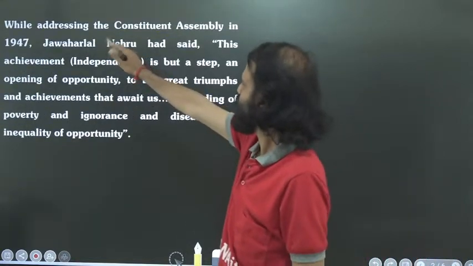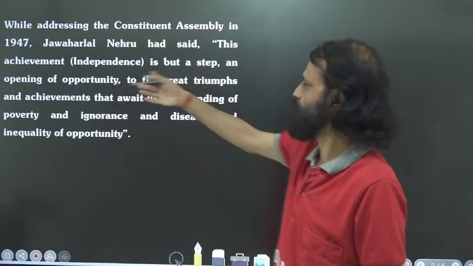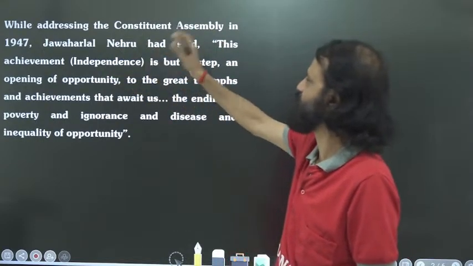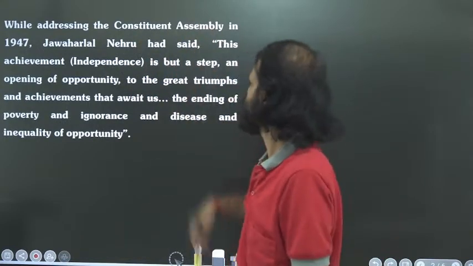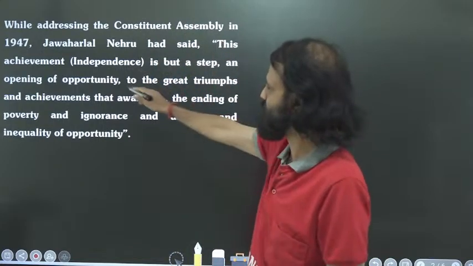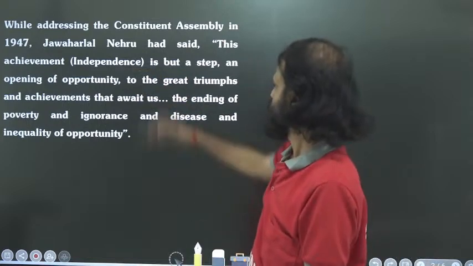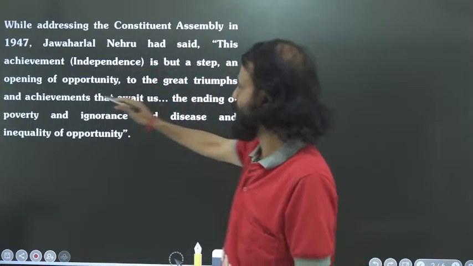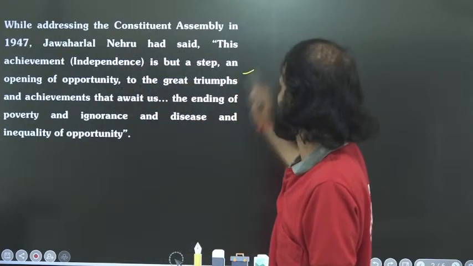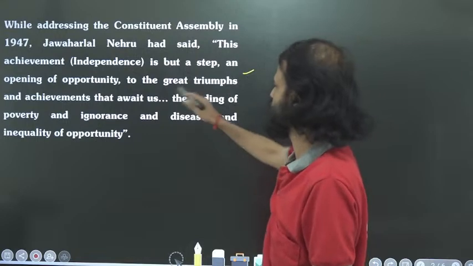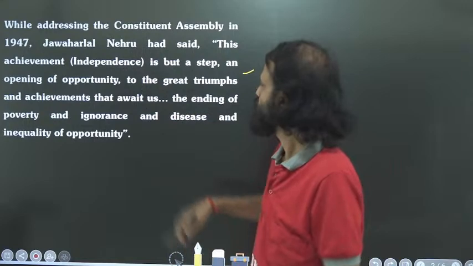While addressing the Constituent Assembly in 1947, the first Prime Minister Jawaharlal Nehru said that this achievement, India getting freedom, the independence, is but a step, an opening of opportunity to the great triumphs. Triumphs means victory, success and affluence, etc. So, we wanted to bring a lot of success and affluence to our country.